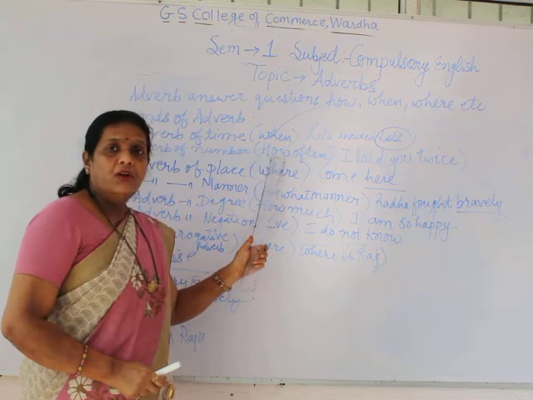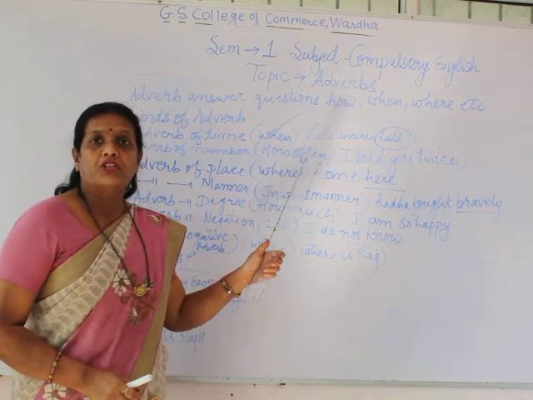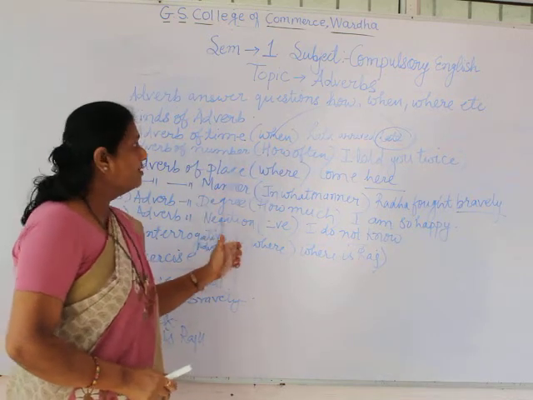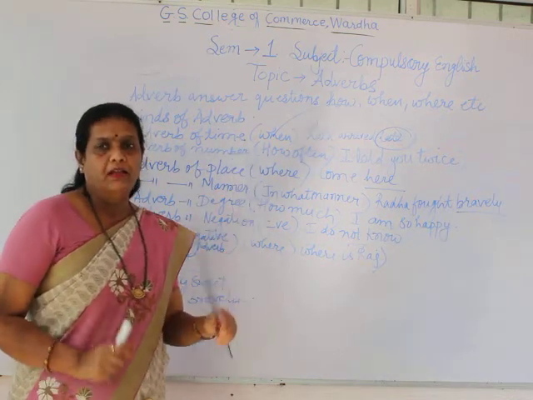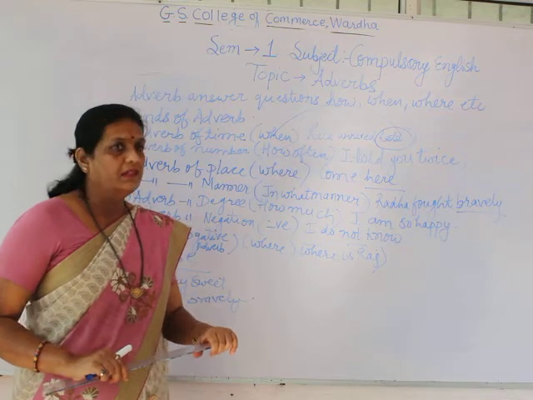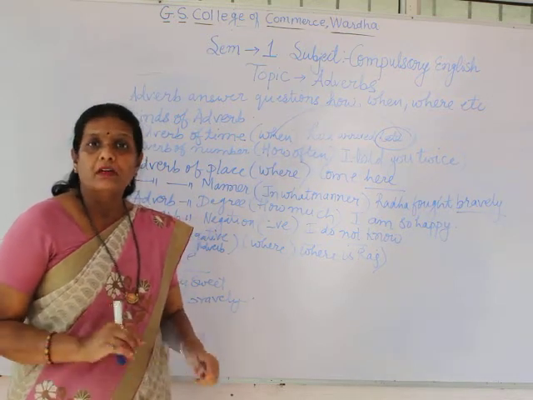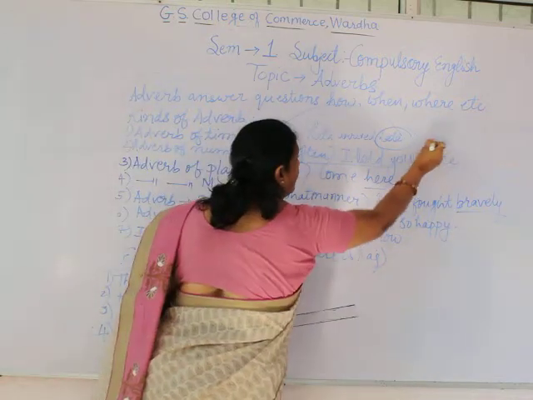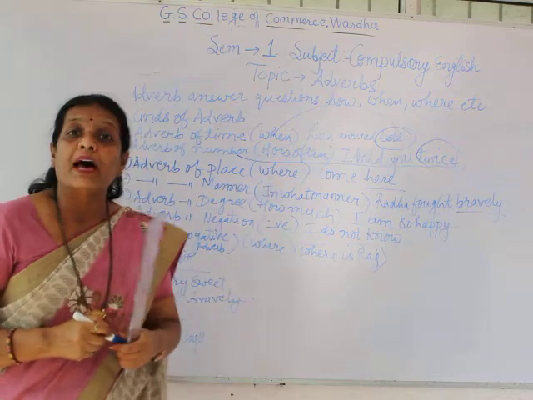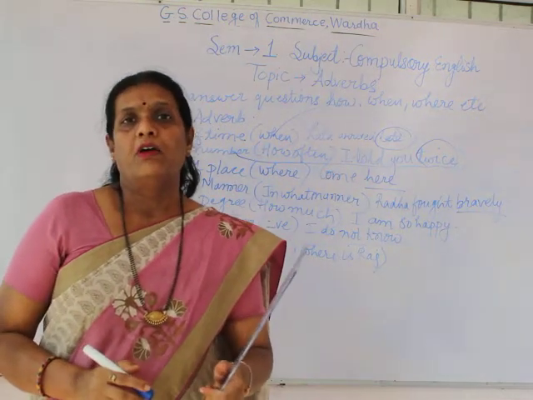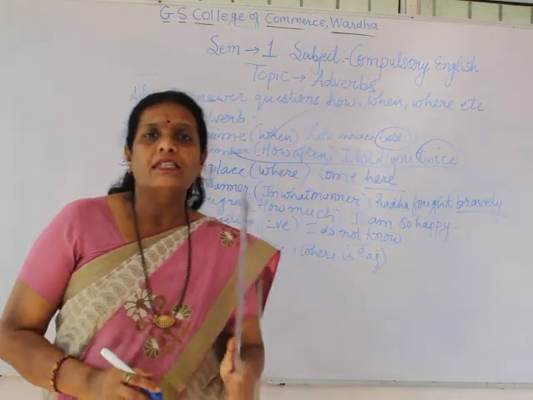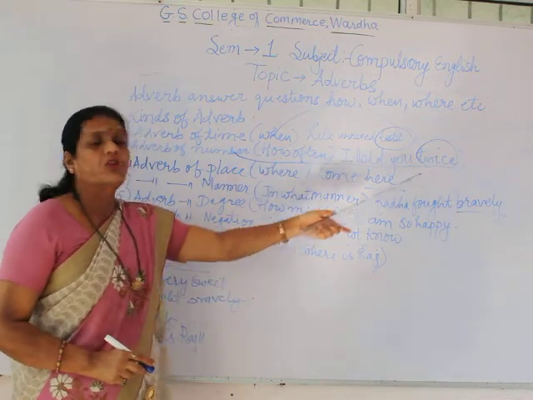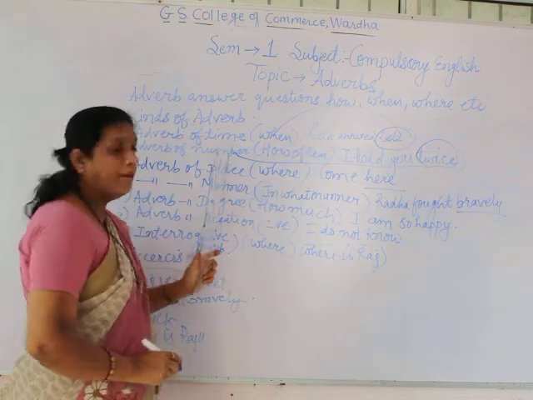A sentence which answers the question of how often, it is adverb of number. For example, if the sentence is I told you twice, it is answering the question of a number, that is twice. ये नंबर बता रहा है कितने बार हम बाहर गए थे, 2 बार. When in a sentence the answer of how often is got, it is called adverb of number.